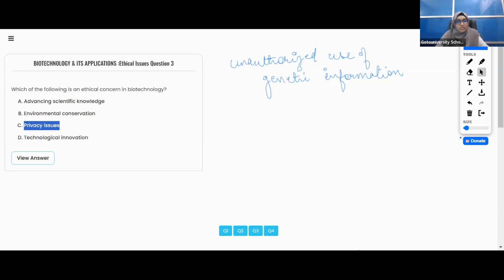I hope this is clear. No doubts in this. This includes ensuring that individuals have control over who has access to their genetic information and how it is used. The individual has control. They can give it to whomsoever they want. If they don't want to give, they will not give. This is completely based on that individual. Is it clear? So privacy issues is an ethical concern in biotechnology.